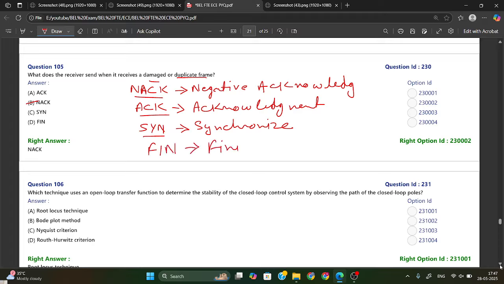FIN means finish, and this is also used in TCP, and it is sent when a connection is terminated. So when a connection is established, it will send SYN. When it is terminated, it will send FIN. Okay.